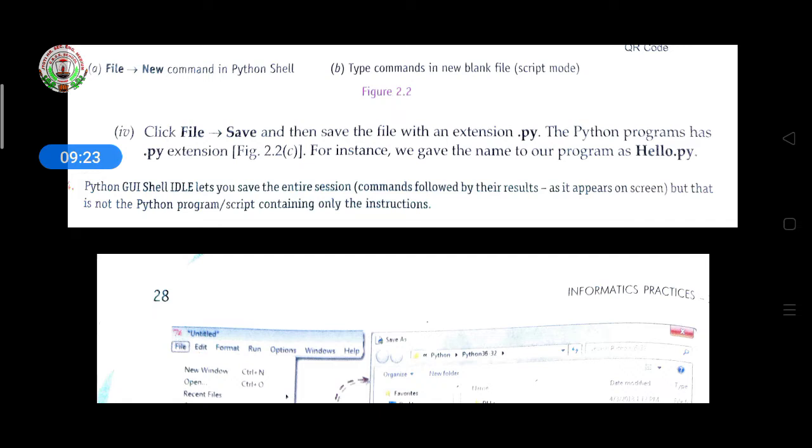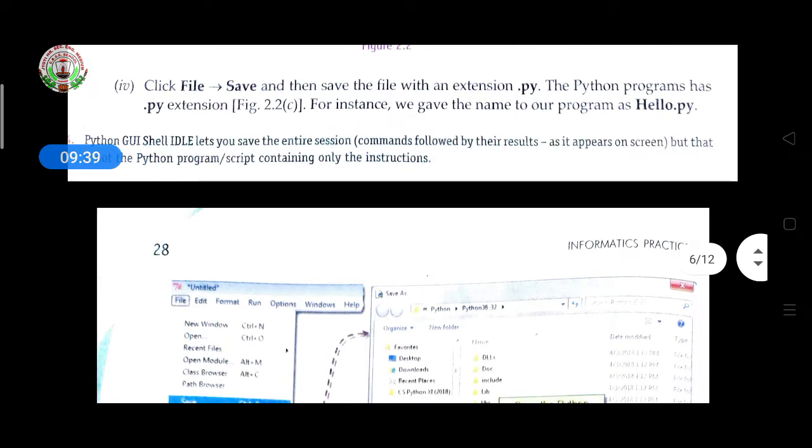If you save any file, whether an XML file, CSS file, HTML file, or a PowerPoint presentation, Excel or Word, you have to give the extension of the format you want to save. So here also you give the file name, and after the file name you have to give the extension, and the Python extension is .py. So students, remember this: .py is the extension of Python.